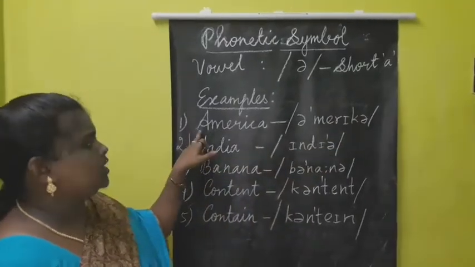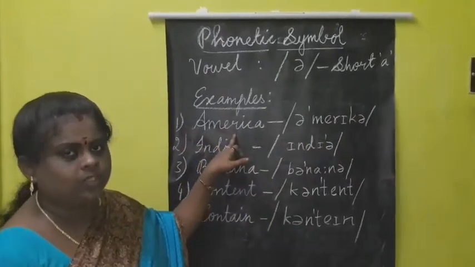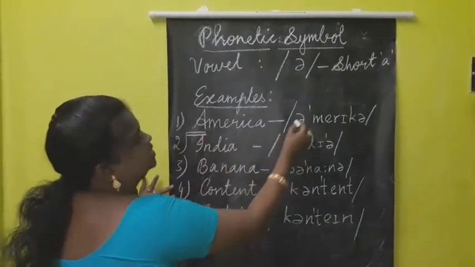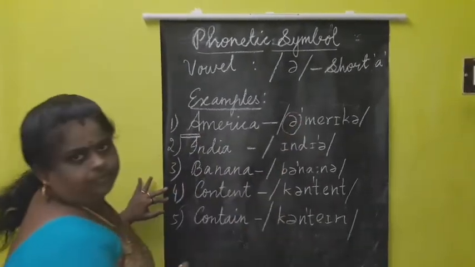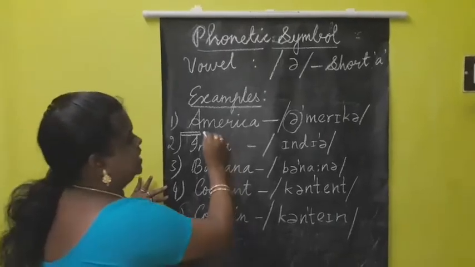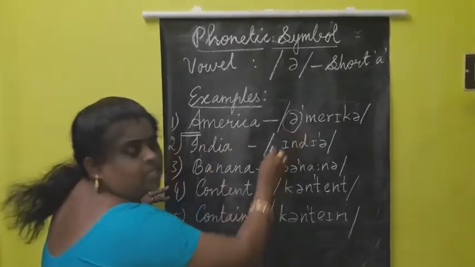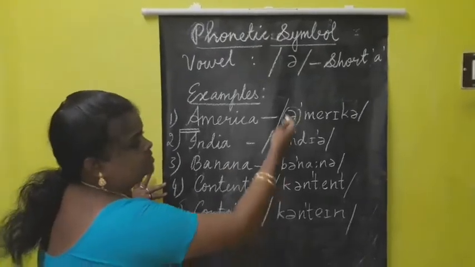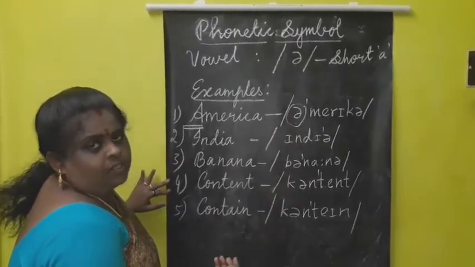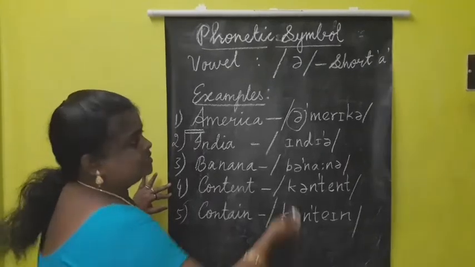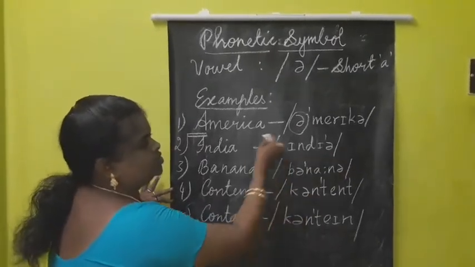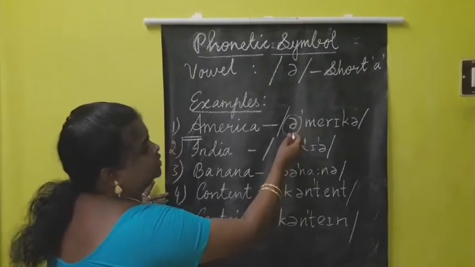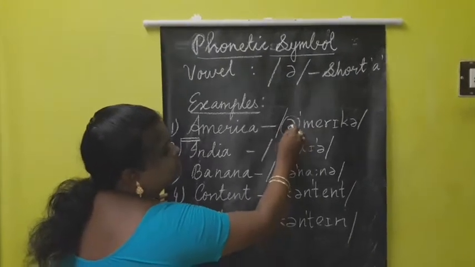In this word the sound is this short ə, and it is transcribed as ə. When you refer to dictionaries, they might have given these symbols, but we will not understand them. That is why I am teaching the symbols. So hereafter, if you see this symbol, you understand that this is short ə.